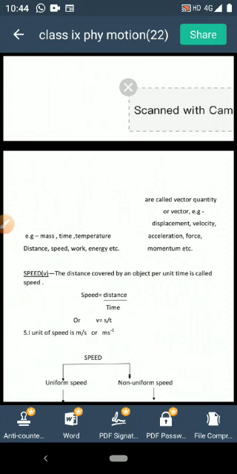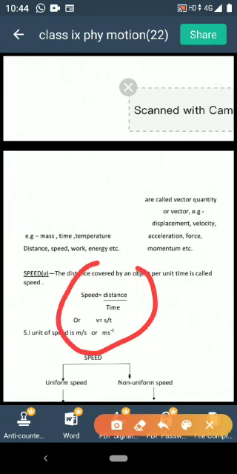Next term is your speed. Definition of speed you have even learned in your junior class. How to define? Speed is nothing but distance covered by an object per unit time. What is the formula? Formula is speed is equal to distance by time. Symbolically, how to write this? Symbolically, I will write v = s/t, where v represents speed, s represents distance and t represents time.